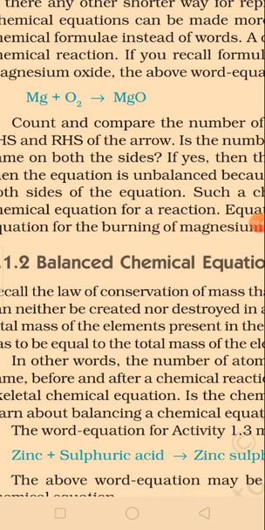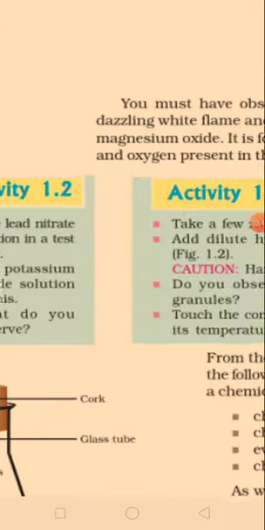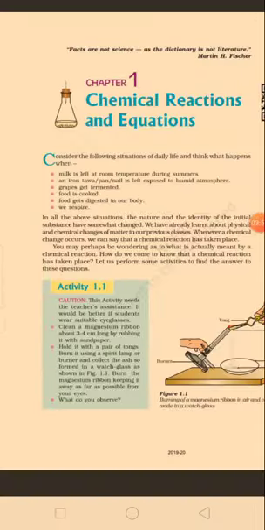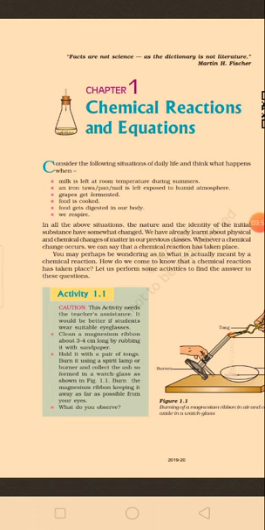So if we take some observations from this activity, the observation should be that a color change of the substance has taken place. Initially the color of magnesium is gray, but now the color of the compound formed, the product, is white.